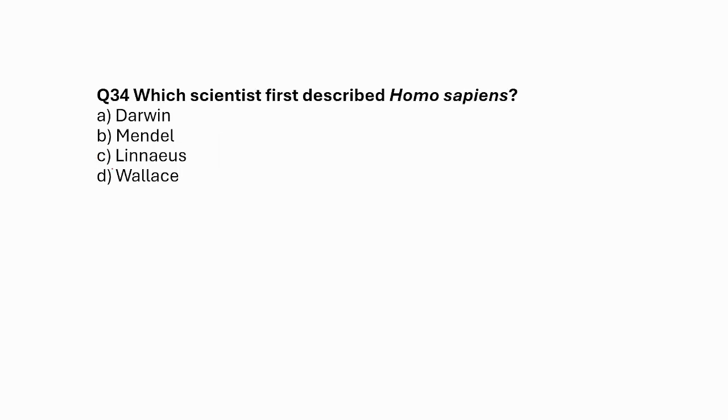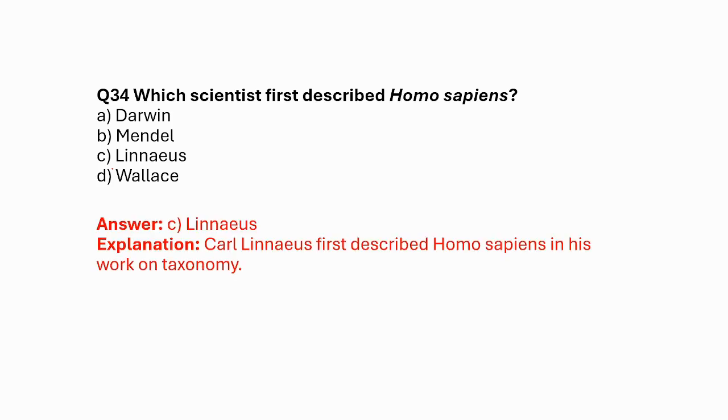Which scientist first described Homo sapiens? A. Darwin, B. Mendel, C. Linnaeus, D. Wallace. The correct answer is Carl Linnaeus, who first used Homo sapiens in his work on taxonomy. Alright, so the correct answer is option C.